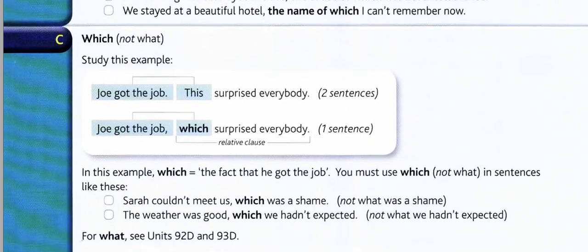Okay, for section C, not what. Study this example. Joe got the job. This surprised everybody. Joe got the job, which surprised everybody.